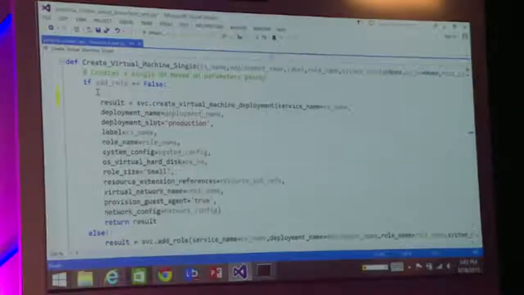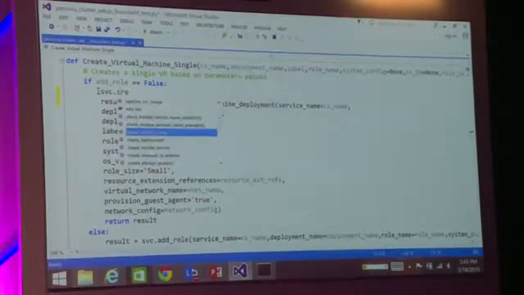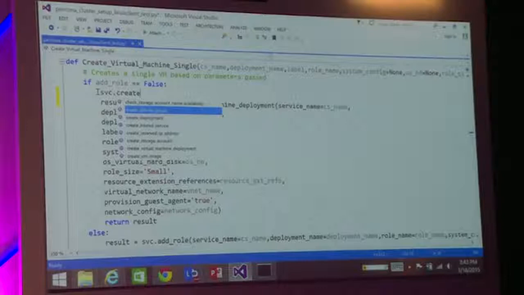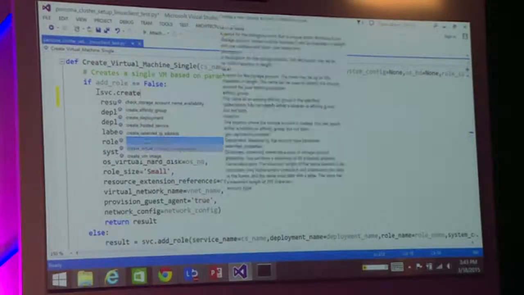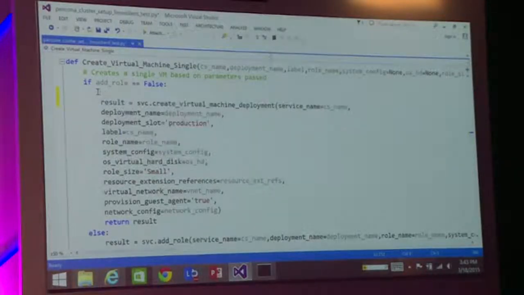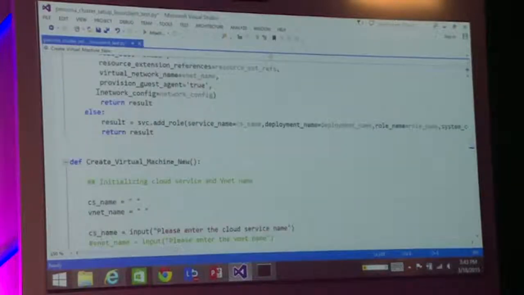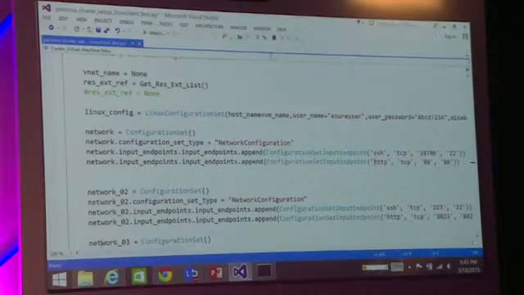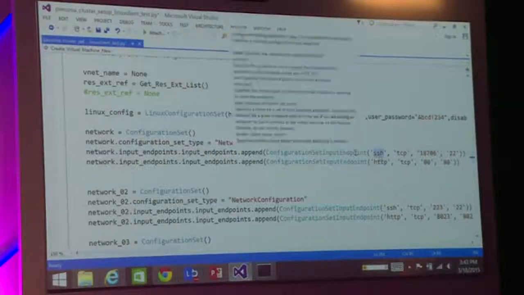Now, if you see this, I'm using the service management create virtual machine deployment. And I'm just passing parameters like what the size is going to be, what the role name is going to be, what the extension I'm going to install is, what the virtual network is. If you go down, there's the network, what are the ports I want to open. So all of this is there.